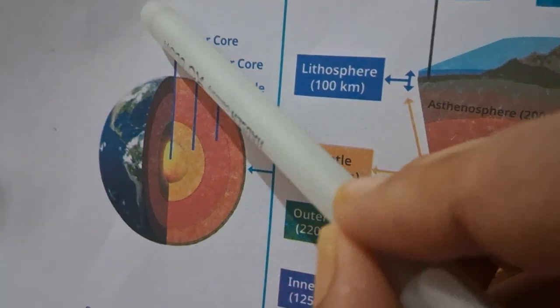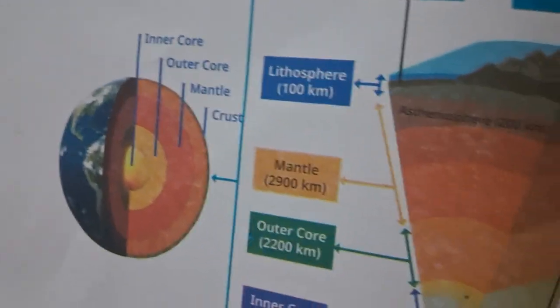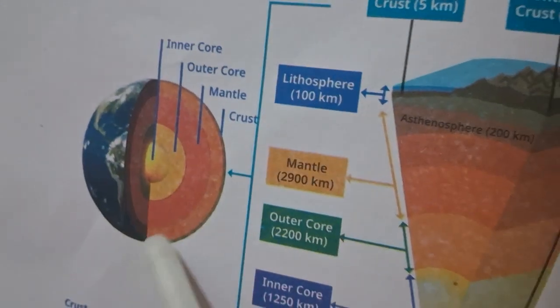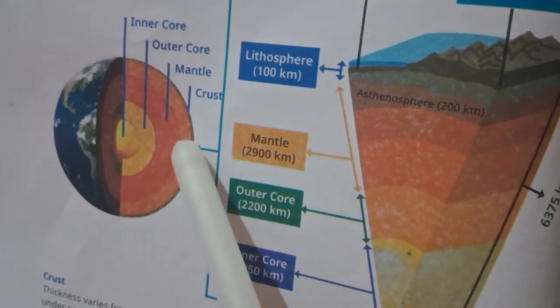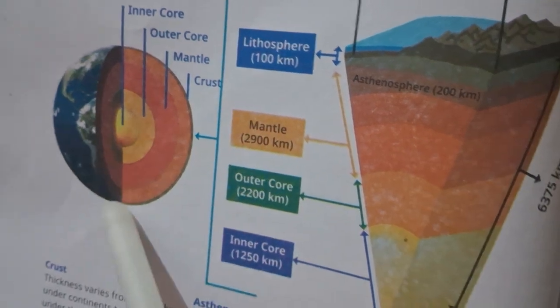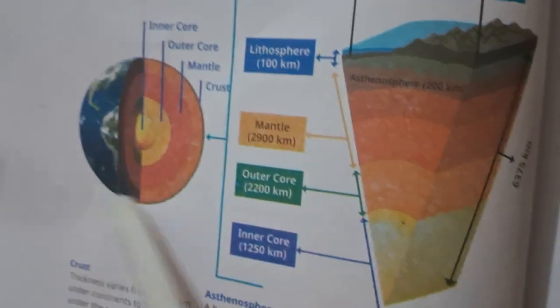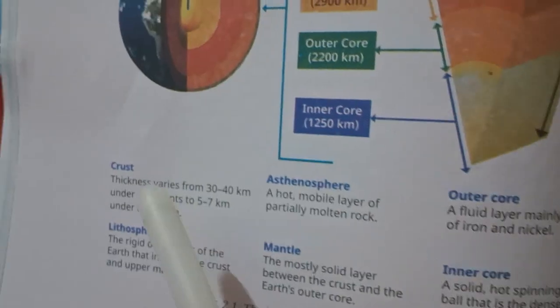We call this the inner core, and you can see here this is the outer core, and this is the mantle part, and this one is the crust part. This part we understood. Now come to this part, the crust.